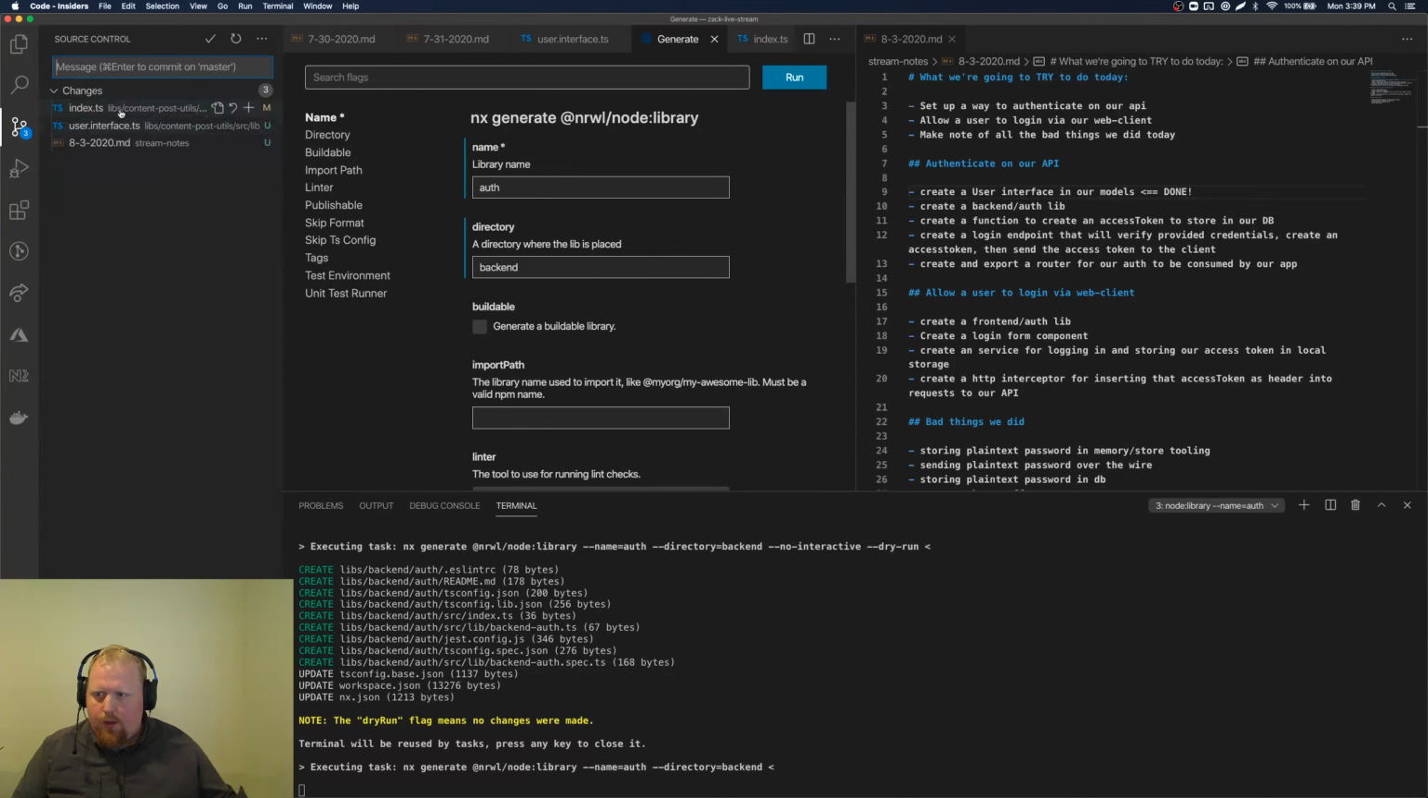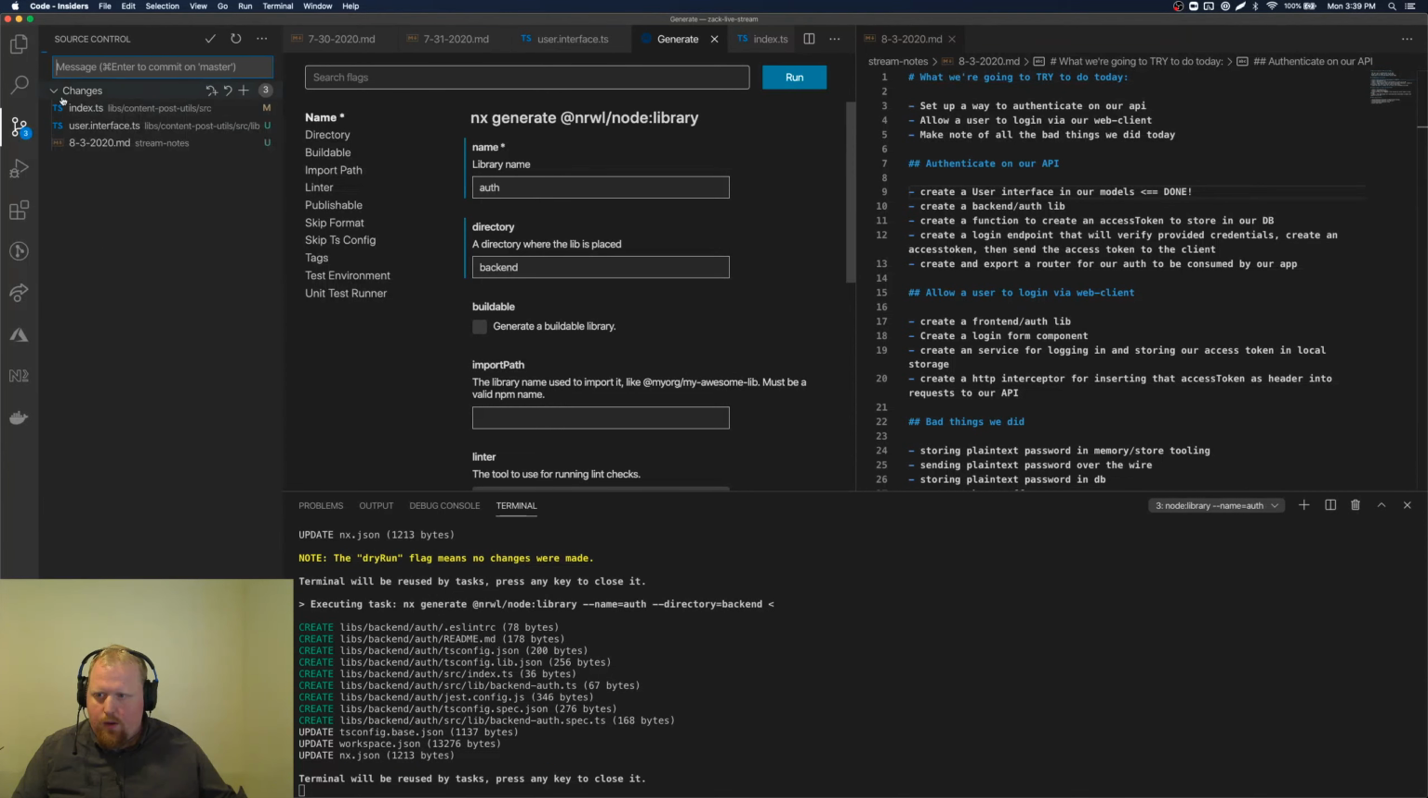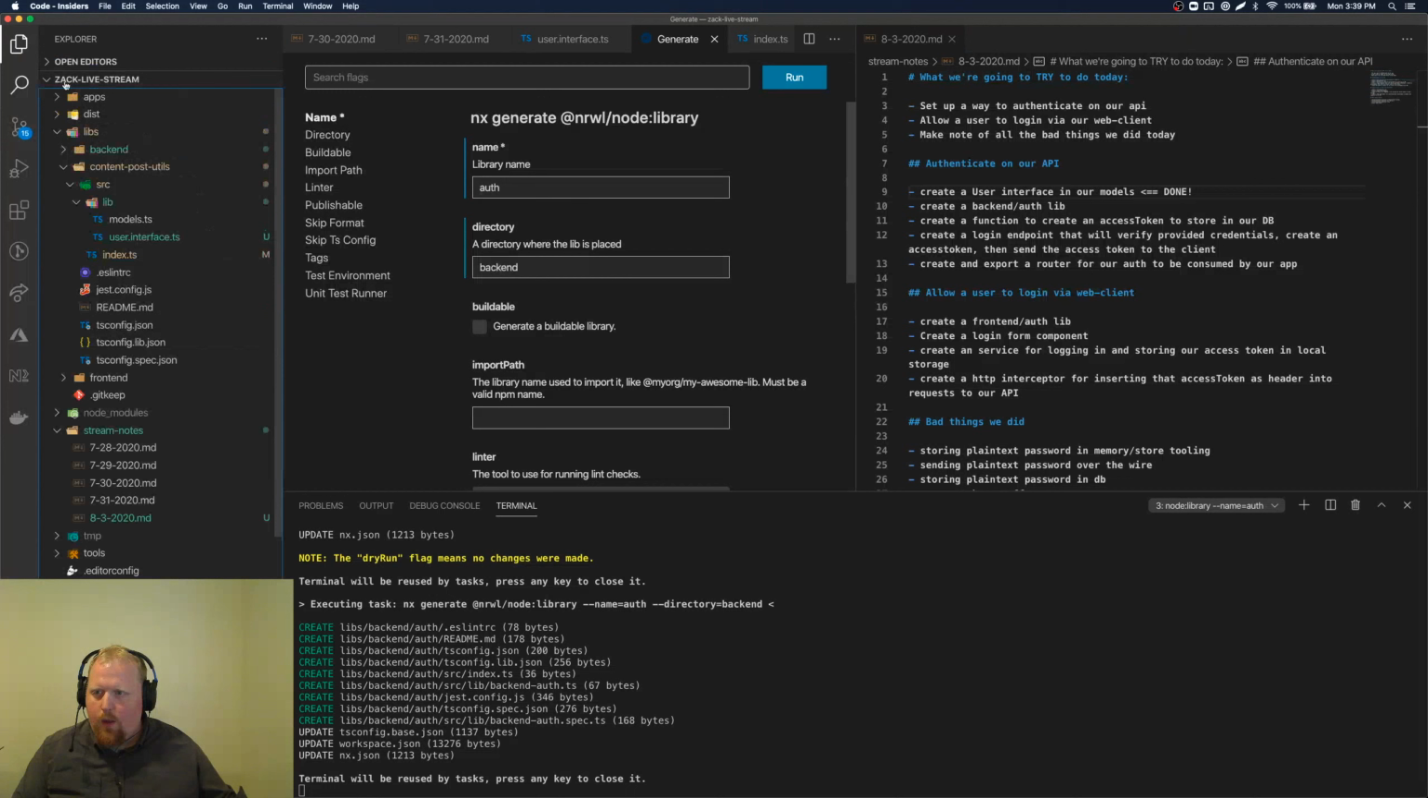We should see we get a lot of new stuff created here. There we go. Mark that as done. I need like a checkbox app, like a to-do app. That's what the world needs, is more to-do apps.